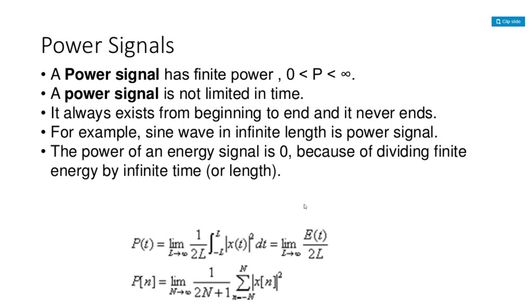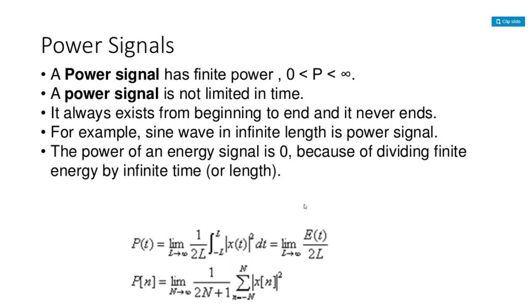What is the additional part we have added to get the power signal? That is limit L tends to infinity 1 by 2L. And the remaining part is what? The remaining part is nothing but the energy signal, E of t. So limit L tends to infinity, and whatever is there in the integral, that is E of t, the remaining will be 1 by 2L. So the relation between the power signal and the energy signal, simply we can tell, P of t is equal to limit L tends to infinity E of t by 2L.